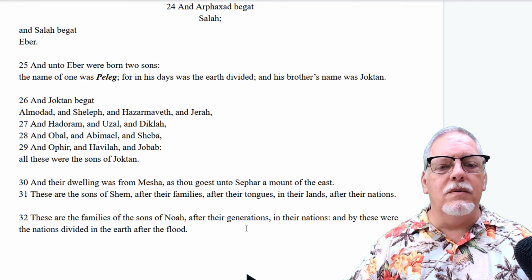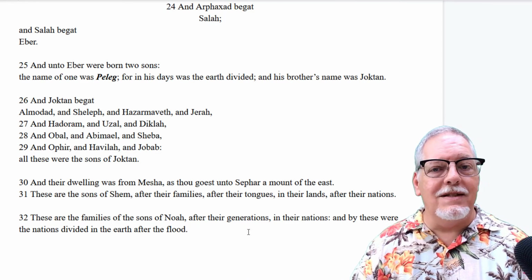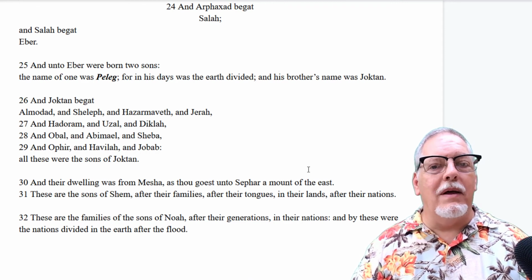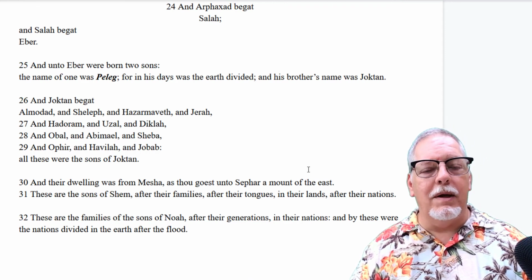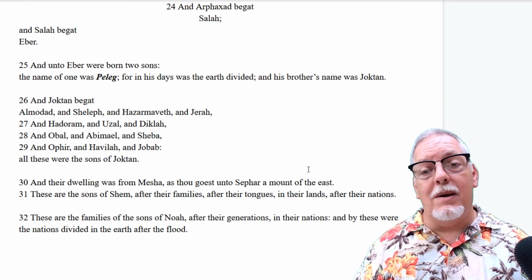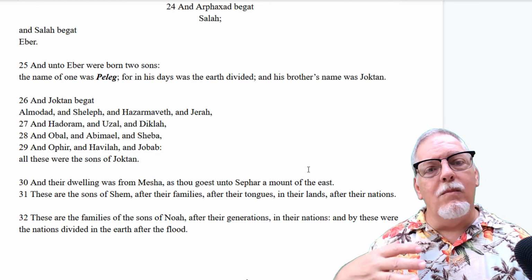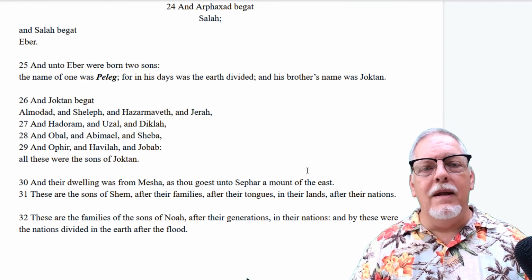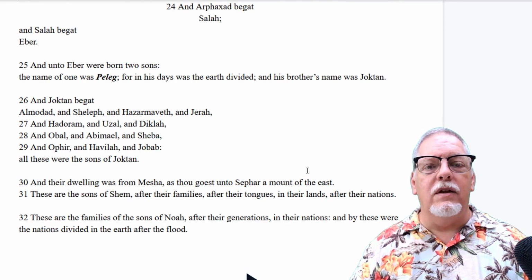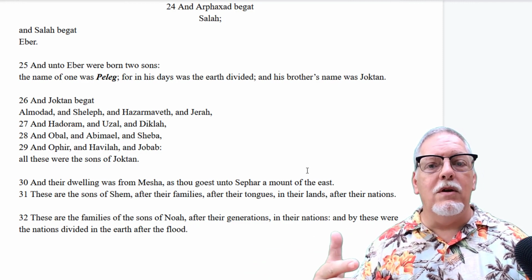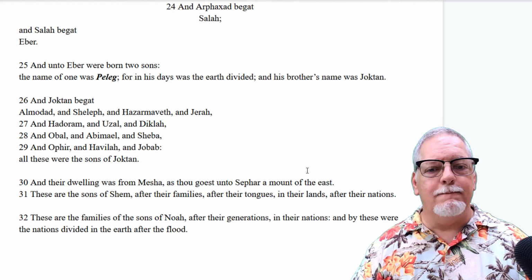Something you'll notice also in this list is we don't have any dates. There are no years given for the life of these men. We're just told about this, about their nation building, about their spreading out. We're going to have dates given to us in chapter 11. That's where we'll have something more akin to what we had in chapter 5, with the name of the man, how long he lived before he had a child, the child that he had, and then he had more sons and daughters, and then he died. So it'll tell us something that we're familiar with, but right here we don't have that.